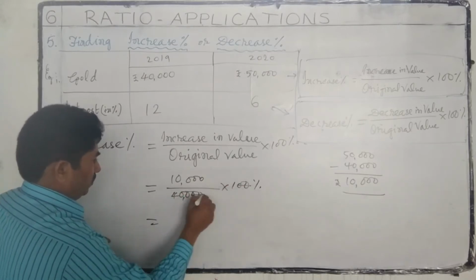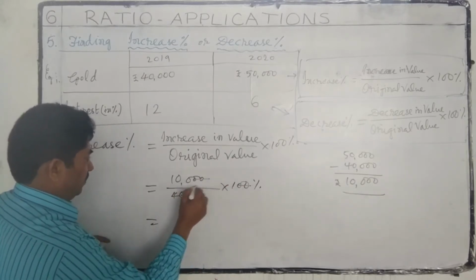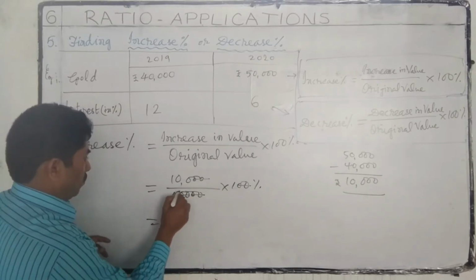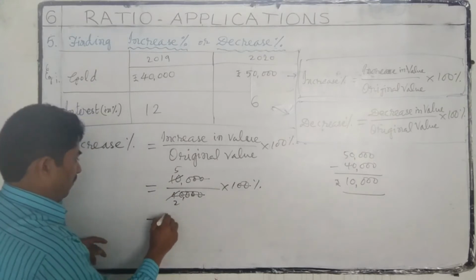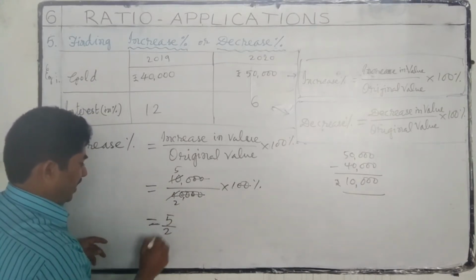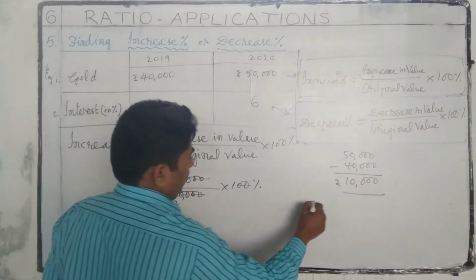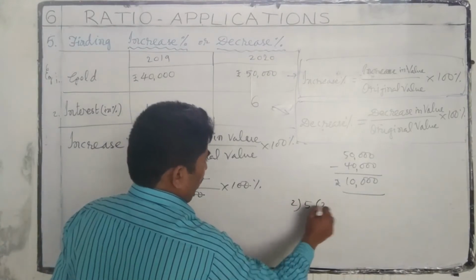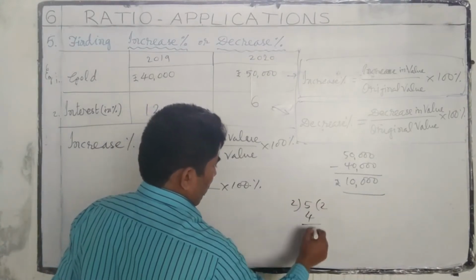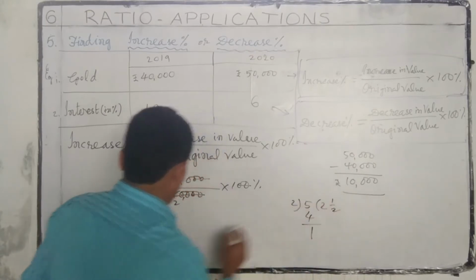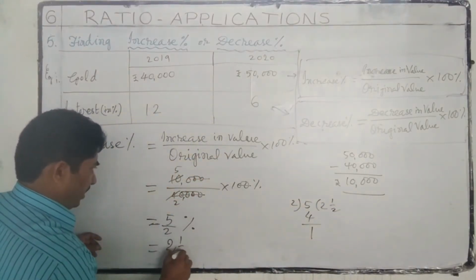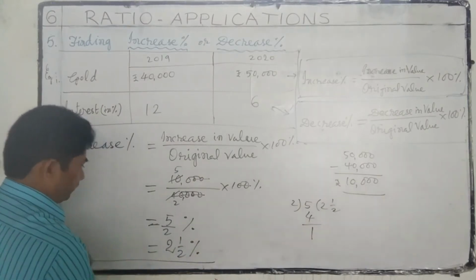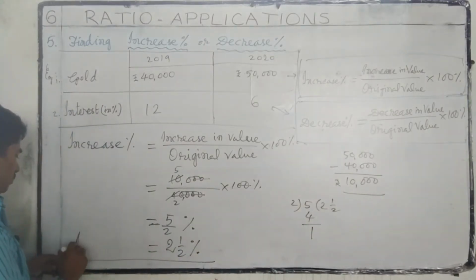2 zeros, more 2 zeros, 2 twos, 2 fives, 5 by 2. 5 by 2 means 2 twos, 4, 1. 2.5 percentage increased.